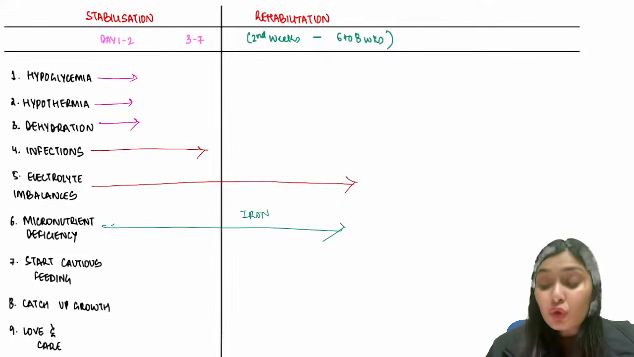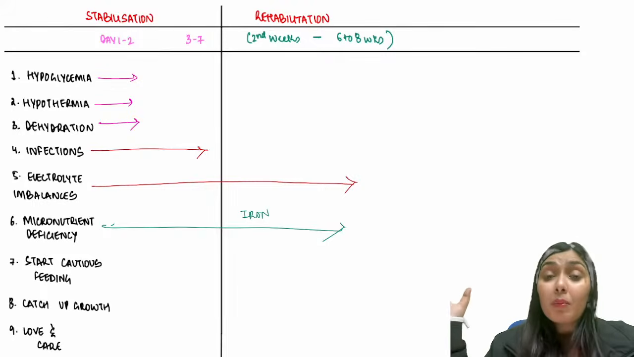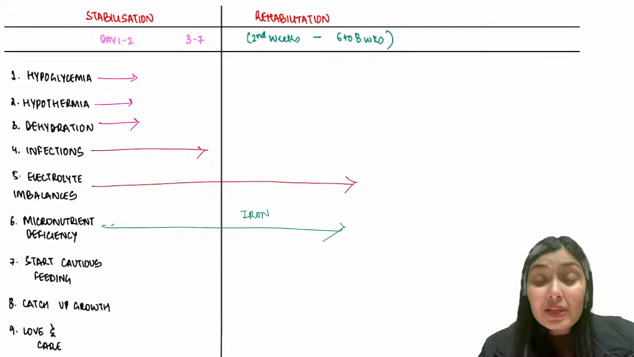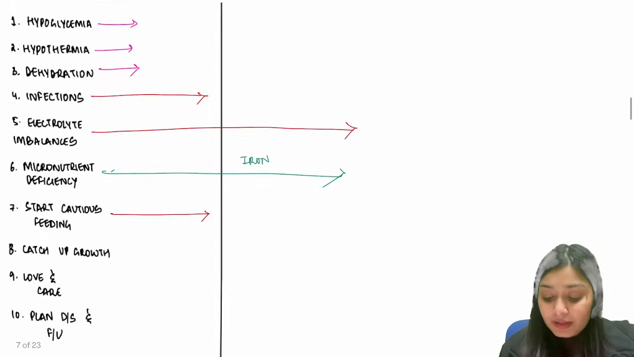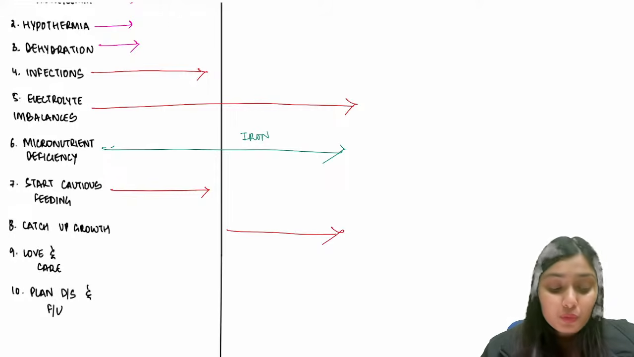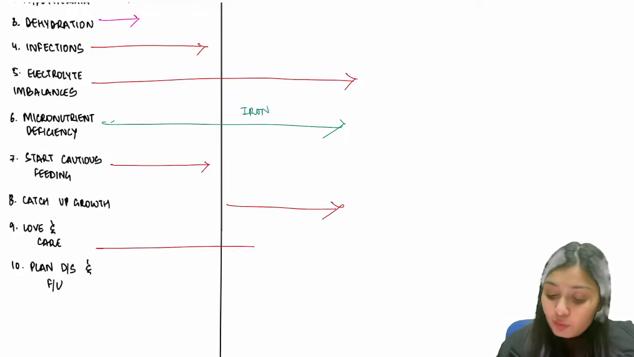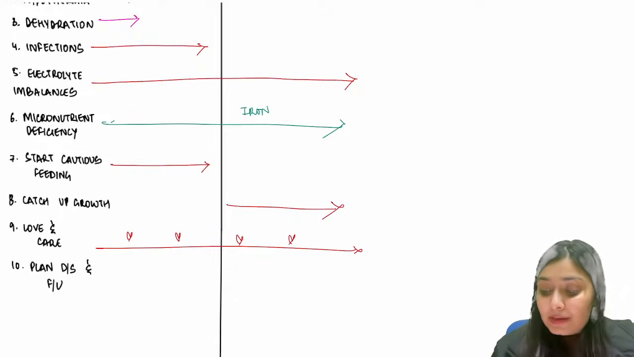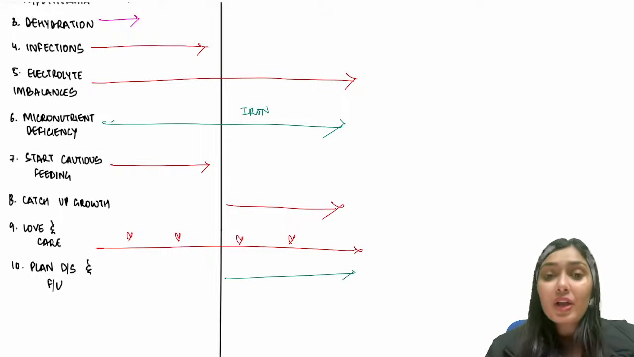Initially, we start with cautious feed. This child is a complicated child. We don't want to bombard this child with a lot of calories and proteins. We have to be very cautious while introducing the feeds. So initially, we will start cautious feeding, and after that, catch up growth. Love and care have to be given throughout. Needless to say, emotional support is very important. And once the child is in the rehabilitation phase, we plan for discharge and follow up.